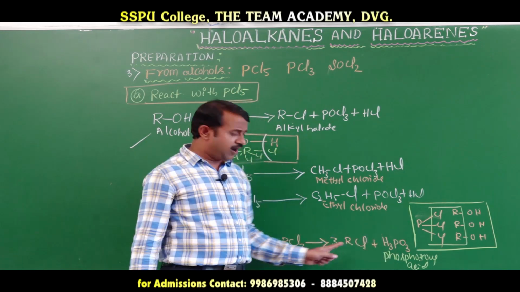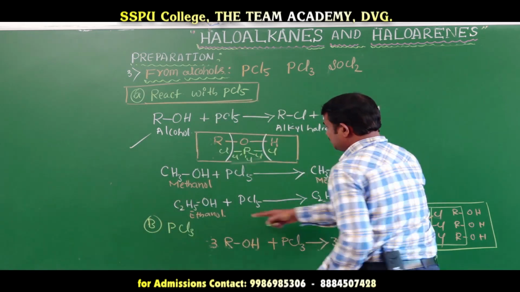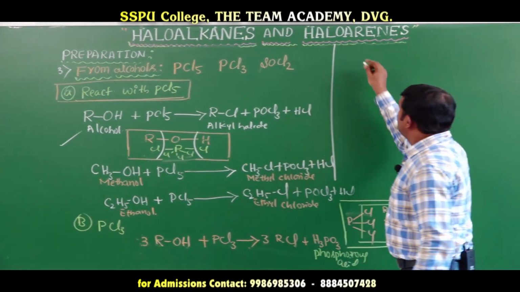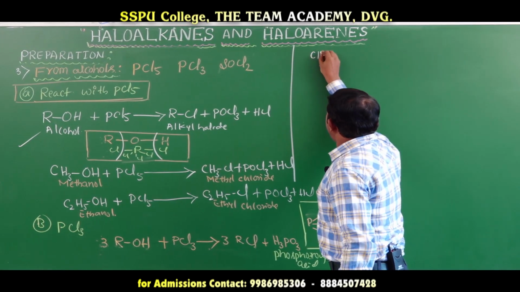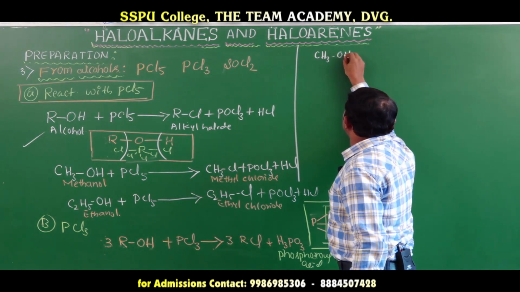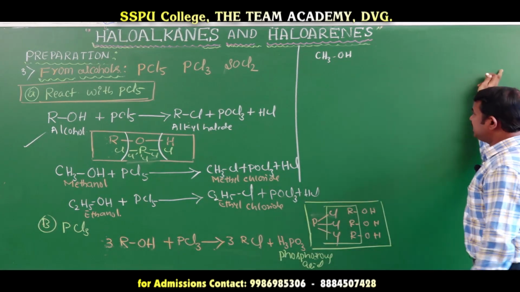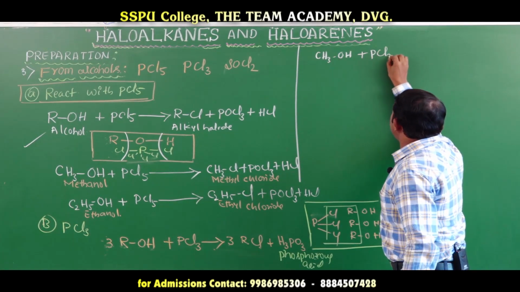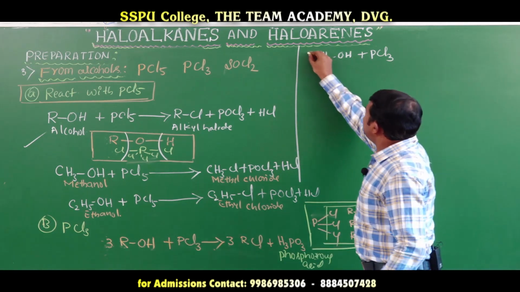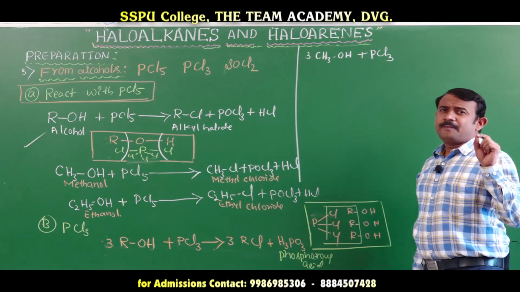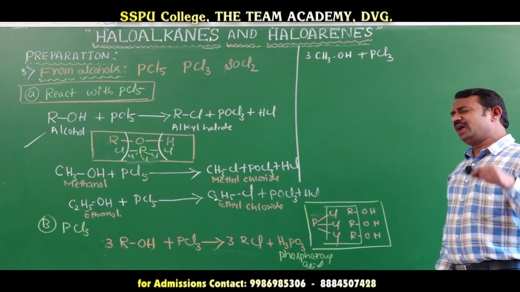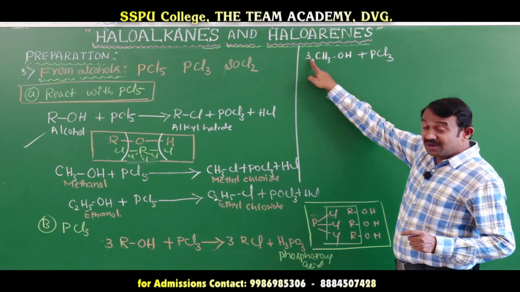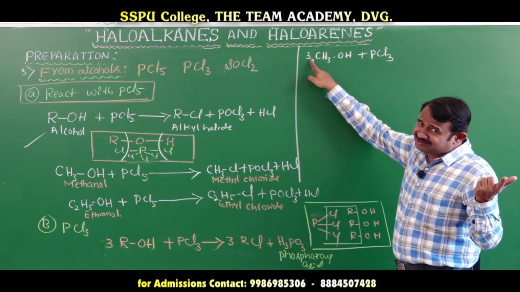Next we will go for examples. You take CH3OH, methyl alcohol, reacting with phosphorus trichloride. You have to take 3 molecules. You should remember, phosphorus trichloride means you have to take 3 molecules of alcohols or carboxylic acid.